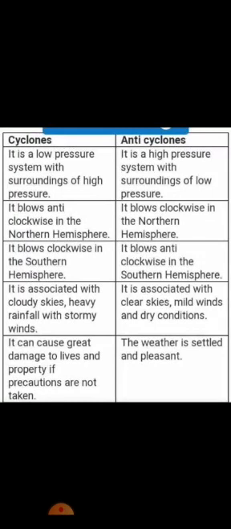What are anticyclones? Number 1. It is the opposite of a cyclone. It is a high pressure system with surroundings of low pressure. It blows clockwise in the northern hemisphere. It blows anti-clockwise in the southern hemisphere. It is associated with clear skies, mild winds and dry conditions. The weather is settled and pleasant.